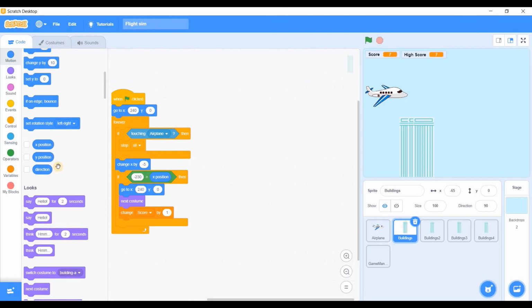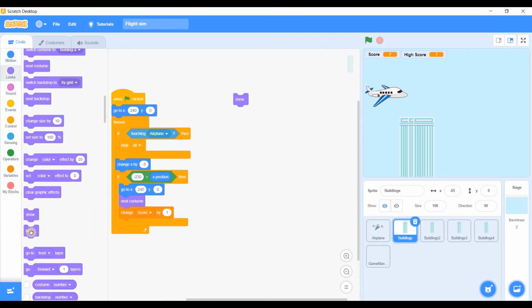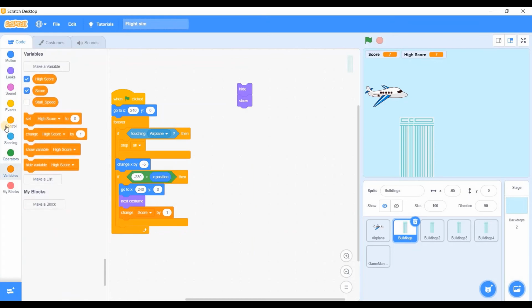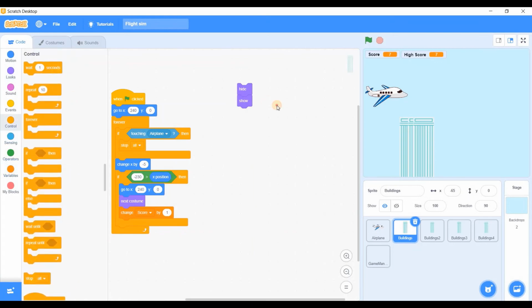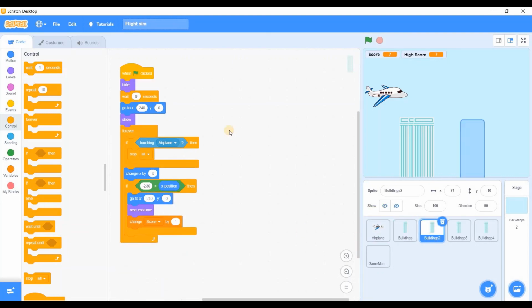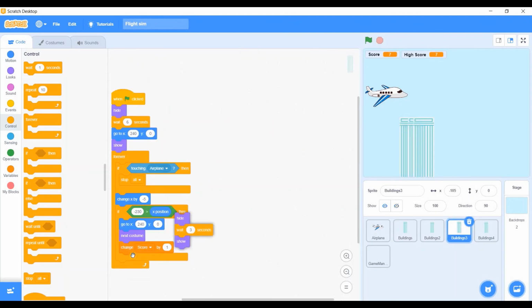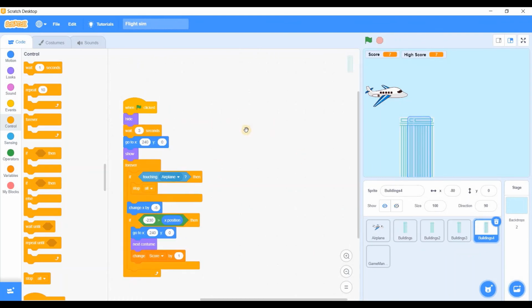Show and hide, show with wait in between, wait of 3 seconds. See, okay, so now we have copied that. Go there like that and add this small piece of code to all the blocks.